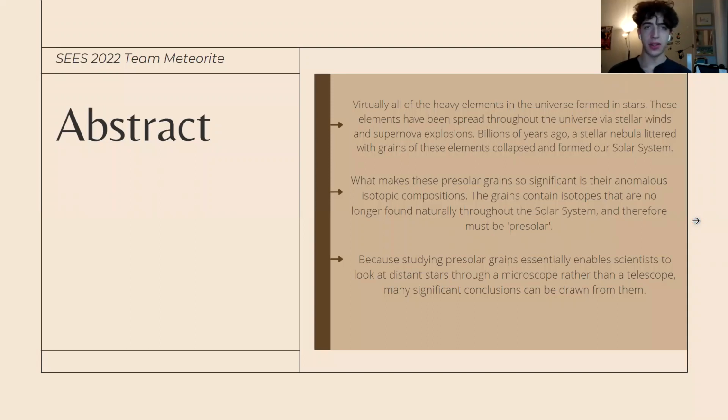Following their formation in stars, heavy elements were scattered throughout the universe via supernovae and stellar winds. Heavy elements that were present during the formation of the solar system have been preserved as presolar grains in primitive meteorites. Identified by their anomalous isotopic composition, presolar grains stand out from other matter found naturally throughout the solar system. Isotopes found in these grains have been preserved since the solar system first formed, and therefore vary from uniform isotopes of the present. Because studying presolar grains essentially enables scientists to look at distant stars through a microscope rather than a telescope, many significant conclusions can be drawn from them.